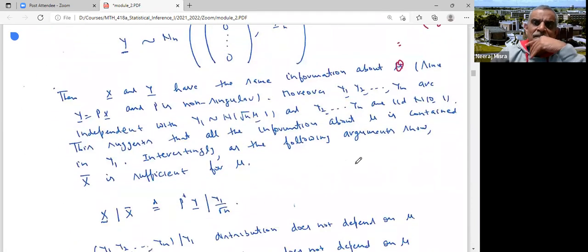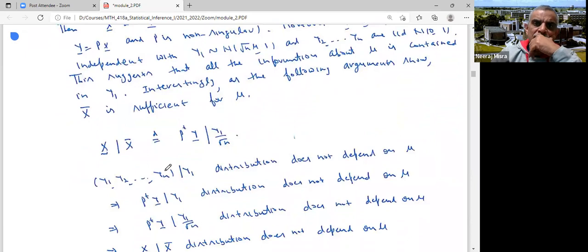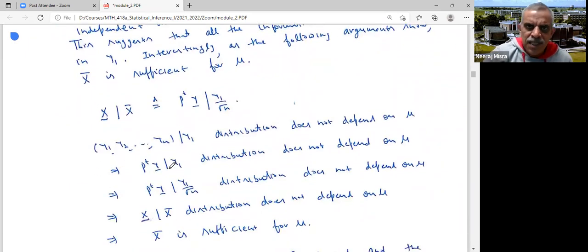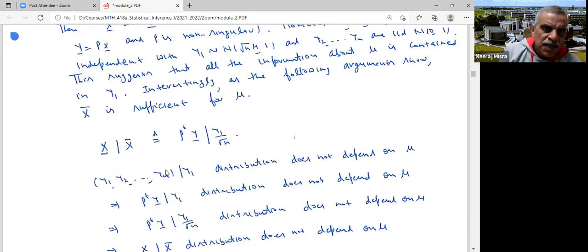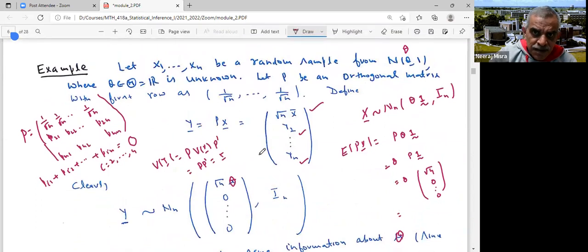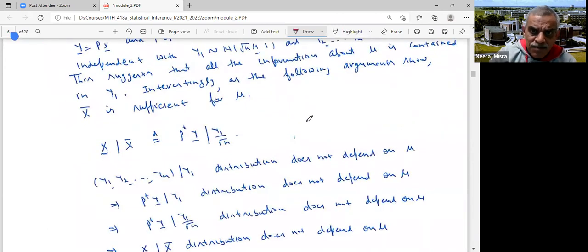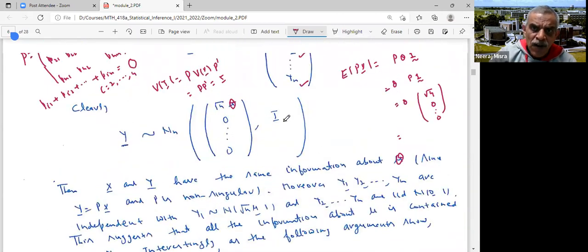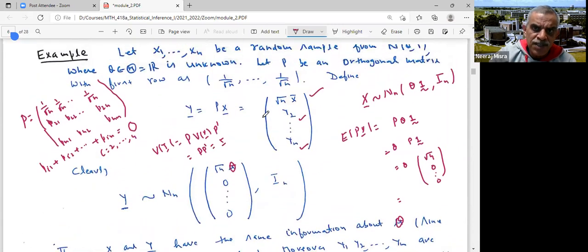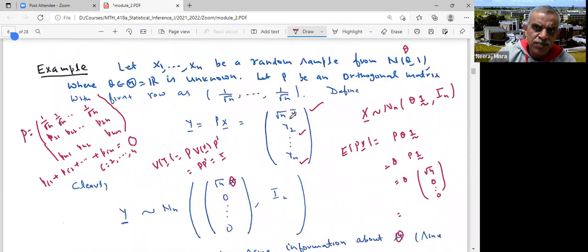So interestingly, the following argument shows that x bar is sufficient for mu. Let me take just one more minute to show that x bar is sufficient. Consider the distribution of x given x bar. I have to show that this does not depend on mu. But x is the same as P transpose Y, since Y is the same as Px. Now, what is x bar? X bar is Y1 upon root n, because Y1, the first component here, is root n x bar.